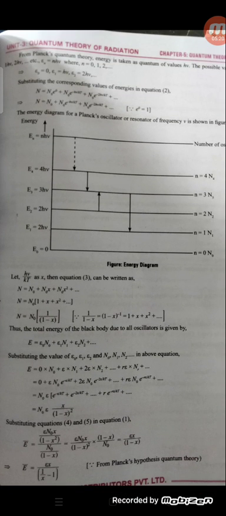For the quantum theory of radiation, the energy values are E = hν. Suppose in the ground state the energy is 0, then E1 = hν, E2 = 2hν, E3 = 3hν, and we follow these values in this way.